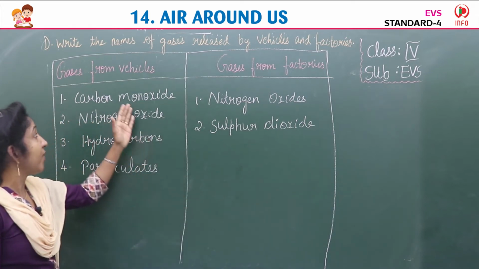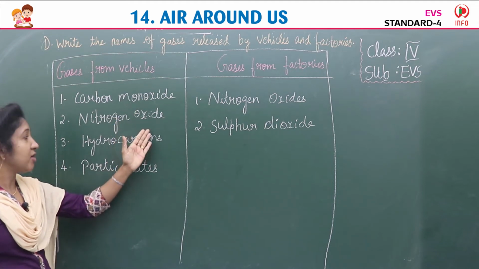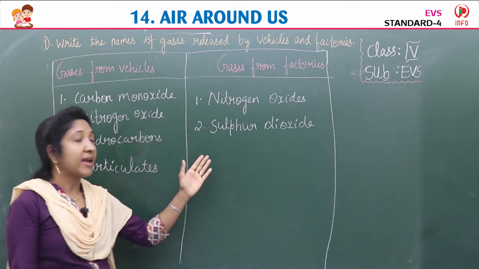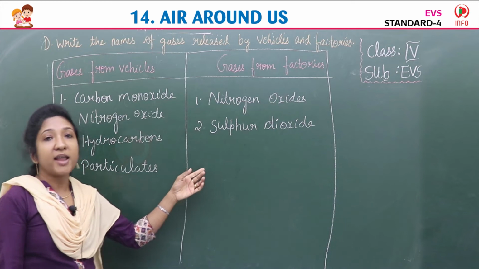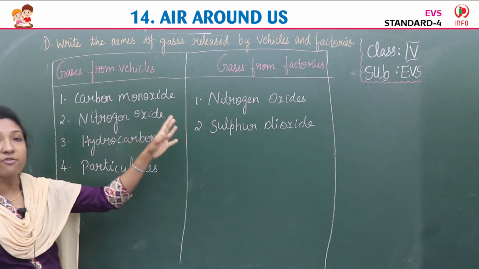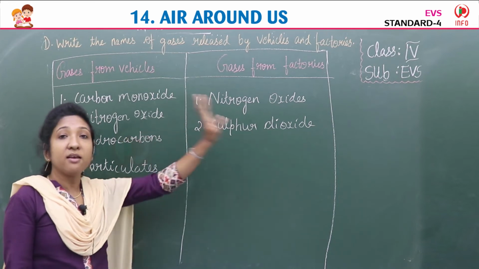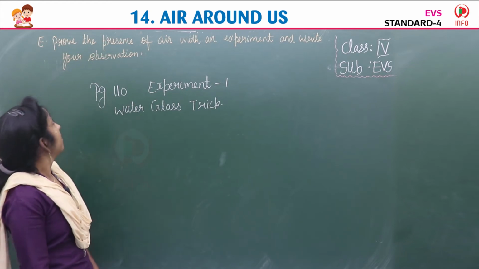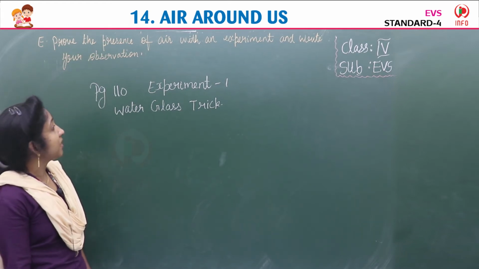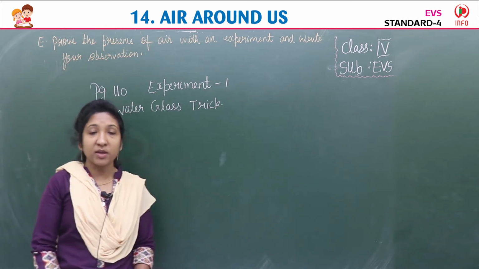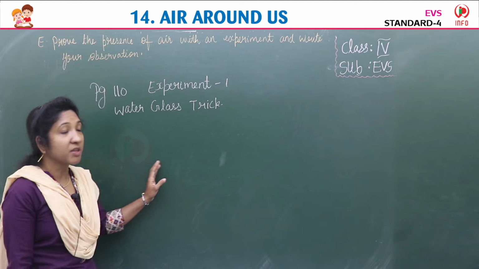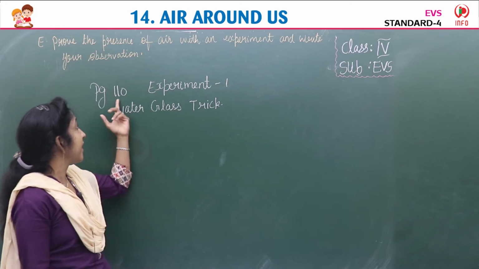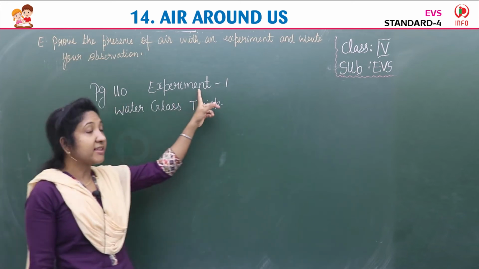So which are the gases from vehicles, children? Carbon monoxide, nitrogen oxide, hydrocarbons, particulates. And gases from factories are nitrogen oxides and sulfur dioxide. So these are the names of gases released from vehicles and factories. Okay, children? Children, our next question, exercise E. Prove the presence of air with an experiment and write your observation. Okay. You have to prove the presence of air with an experiment. Children, we already learned about that experiment. It is there in your textbook, page number 110, experiment 1.